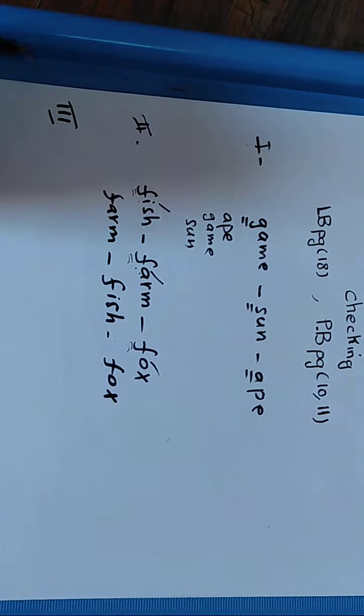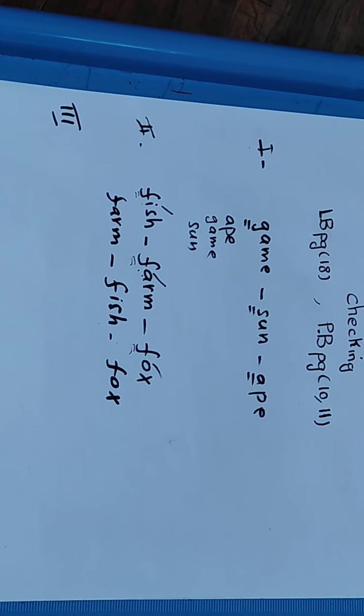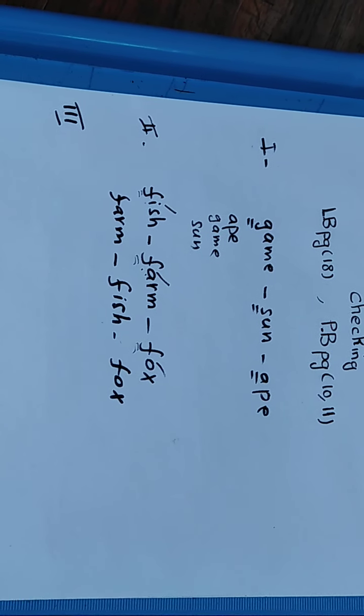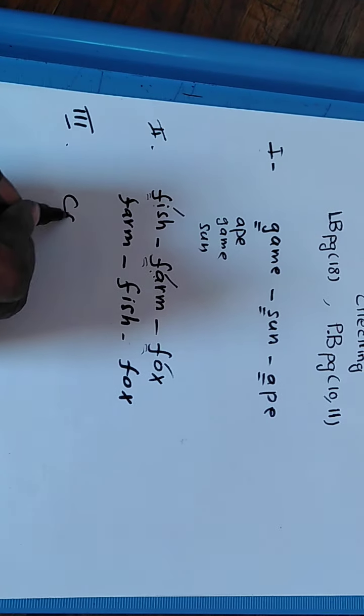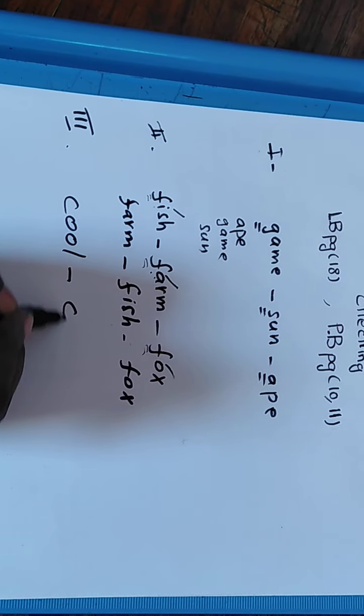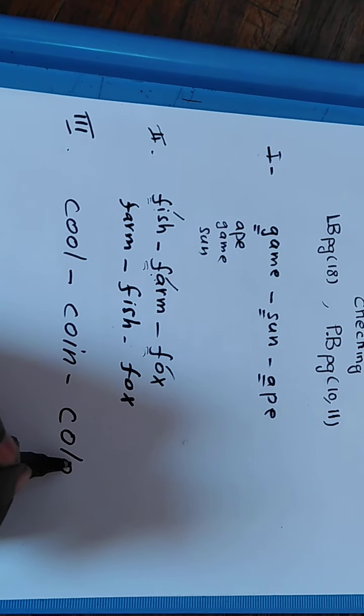Again, in some cases, you need to look at the third letter. Do you know why? If two or more words have the same first and second letter, like this, we have cool, then we have coin, and then we have cold.